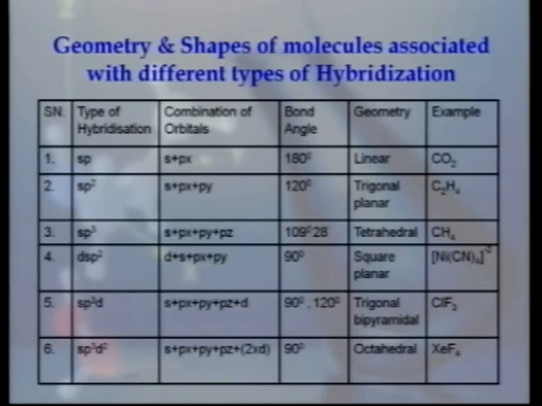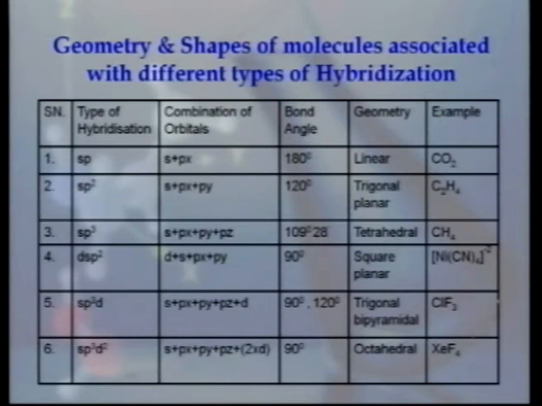In case of ethylene molecule, geometry is trigonal planar, which is obtained due to combination of one s orbital and two p orbitals. Since these two p orbitals are oriented along x-axis and y-axis, bond angle of 120 degree is observed. In case of sp3 hybridization, tetrahedral geometry is observed and bond angle is 109 degree 28 minute.